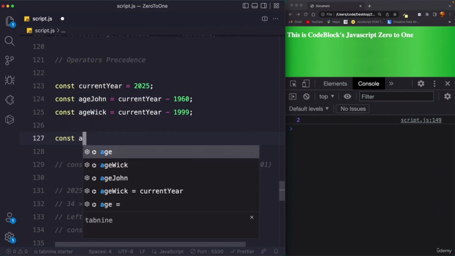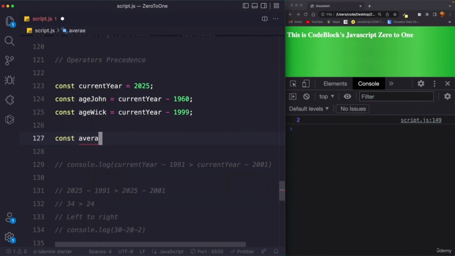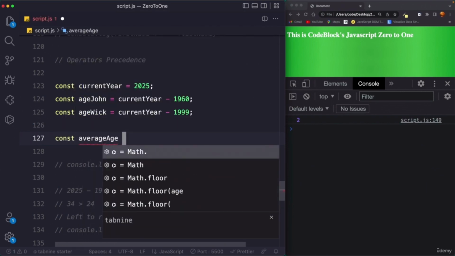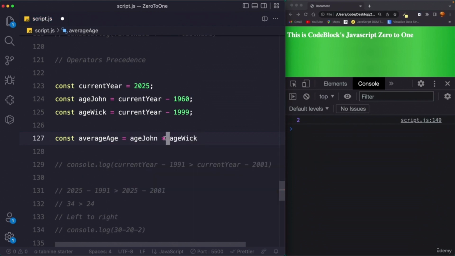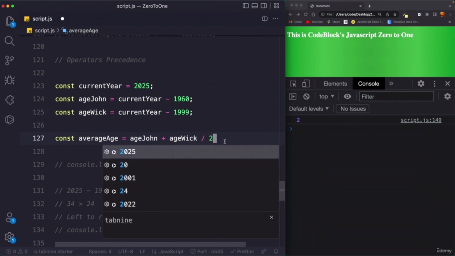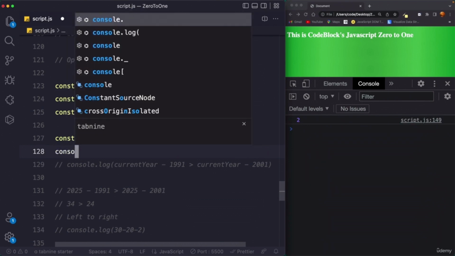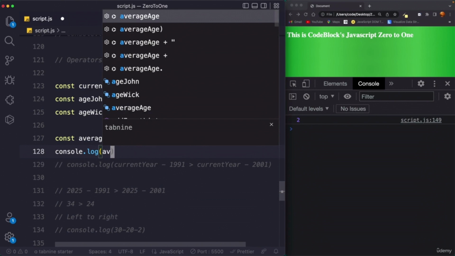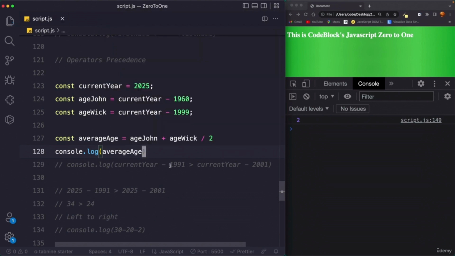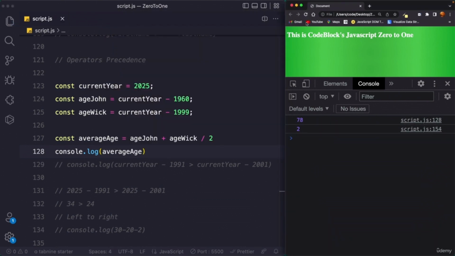So I can say const averageAge equals ageJohn plus ageWeek divided by 2. Do you think that this is the correct code to find the average? Let's figure it out. I can say console.log averageAge. If I save this, reload, it says 78, but no, this is not the correct code.